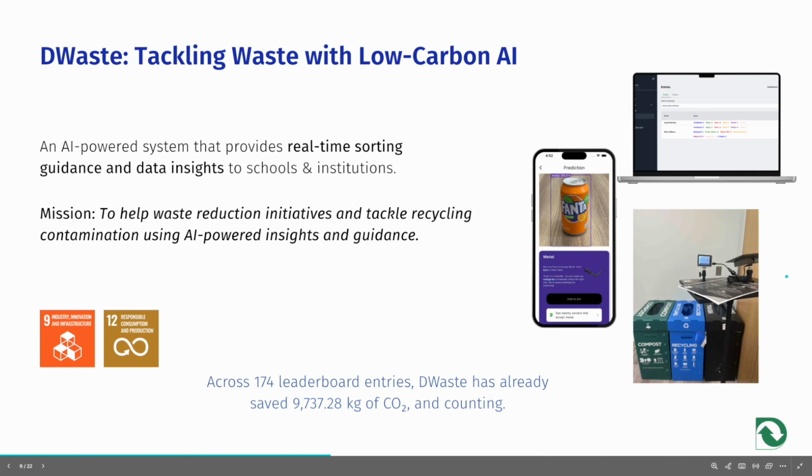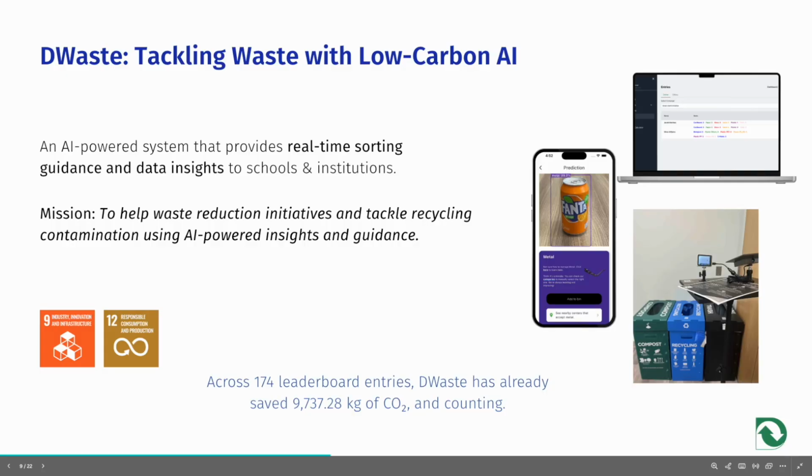DWaste is an AI-powered platform that provides real-time sorting guidance and data insights, helping schools and institutions reduce waste. Our mission is to support waste reduction initiatives and combat recycling contamination using AI-driven insights and guidance. We contribute to Sustainable Development Goal 9, which is industry, innovation, and infrastructure, by deploying AI solutions that modernize recycling infrastructure and enhance resource efficiency, aligning with targets 9.4 and 9.5.